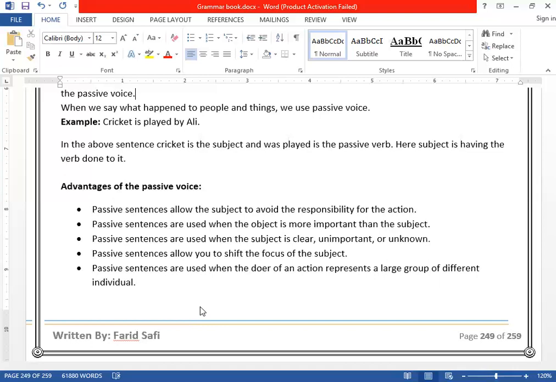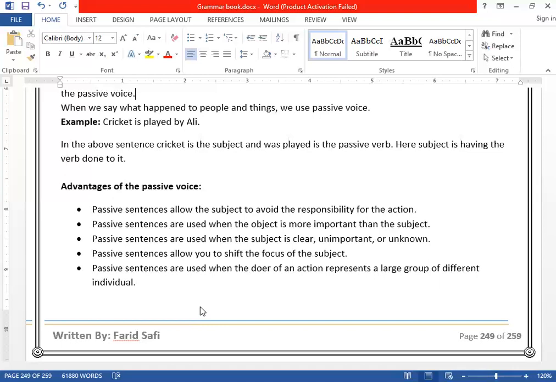For example, your brother broke the outside mirror. Who broke it? Your brother. And you want to tell your father, but to save your brother, you don't want to mention him. So how would you say it? The mirror is broken. Now you didn't mention your brother.